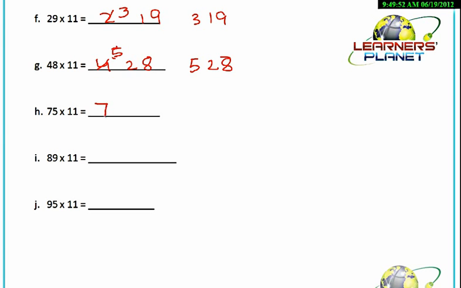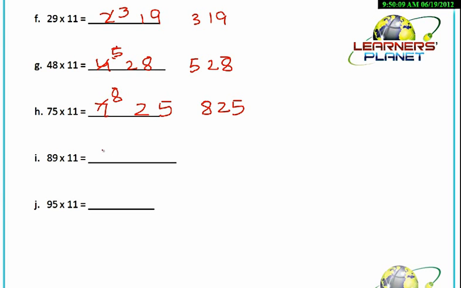75 into 11, write 7 here, 5 here. 7 plus 5 will be 12. 2 we are writing over here and 1 will be carried. 7 plus 1, 8. So the answer will be 825.